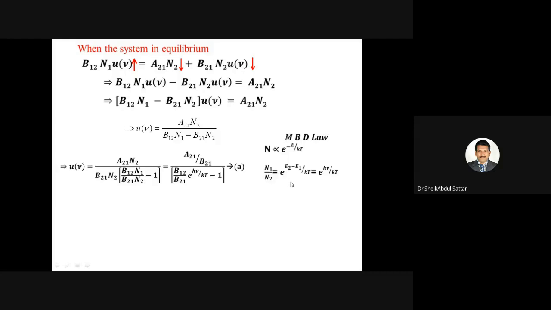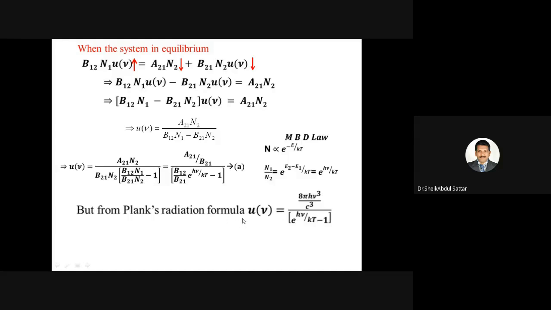The e power minus E2 by kT in the denominator, when taken to the numerator, makes the equation e power (E2 minus E1) by kT. We know E2 minus E1 equals h nu. Therefore, the equation becomes e power h nu by kT. So we replace N1 by N2 here with e power h nu by kT. This is the equation we obtained for the energy density of the incident radiation. But we already have a radiation formula given by Planck. That formula is 8 pi h nu cube by c cube divided by e power h nu by kT minus 1, for the energy density of the radiation.